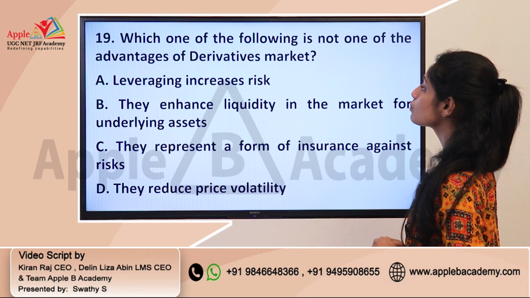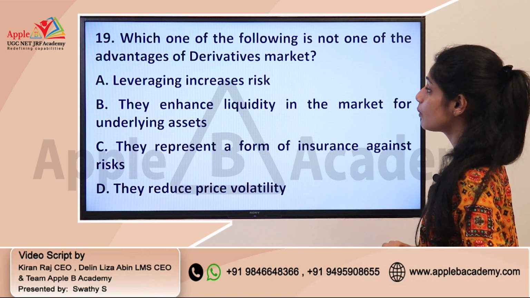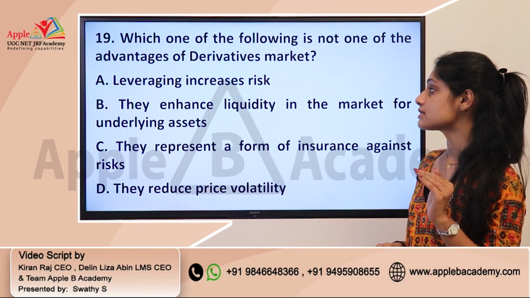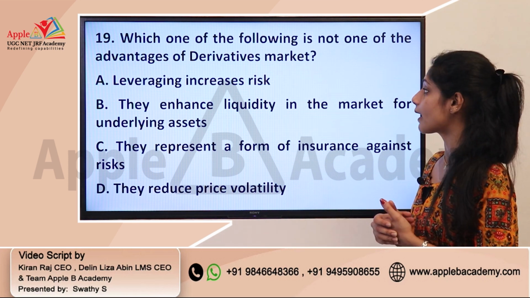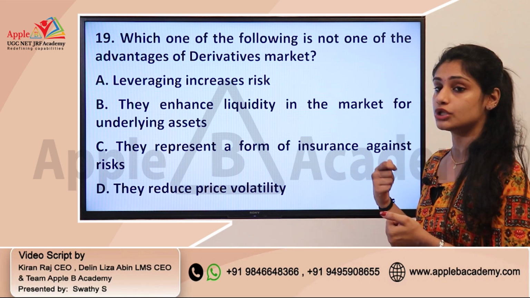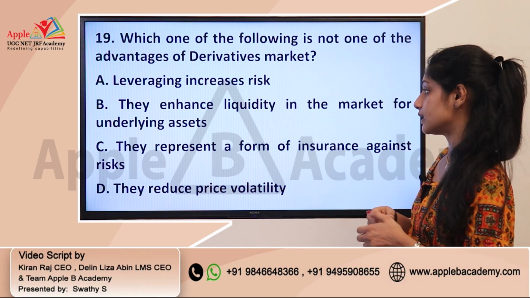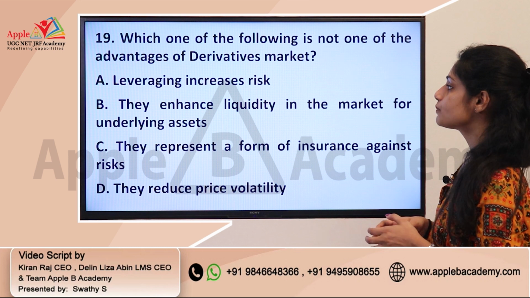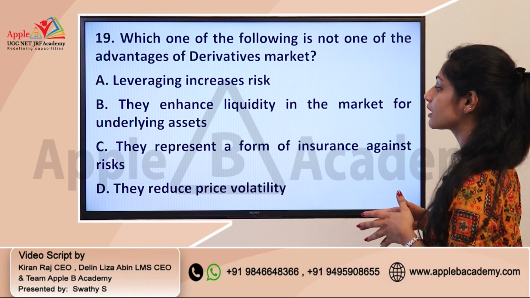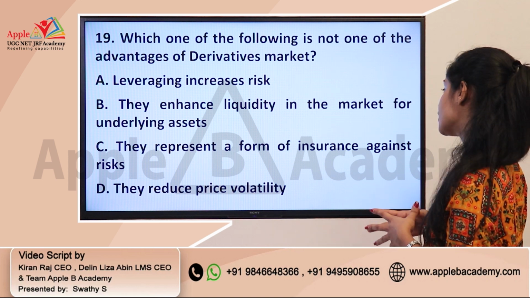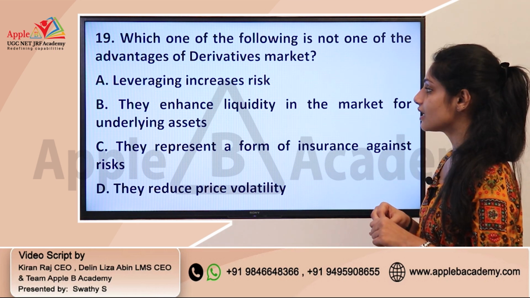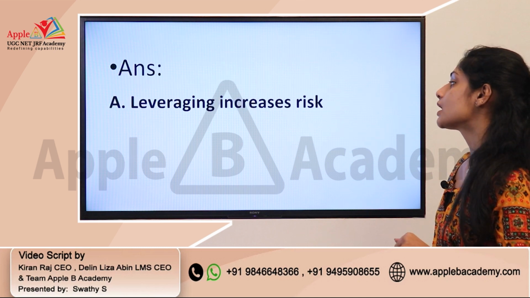Question number 19, which one of the following is one of the advantages of the derivatives market? This particular area deals with business finance, and it is about the derivative market and the capital market. Here you need to identify which is not an advantage, so you need to identify the drawback or disadvantage connected with the derivative market. Option A, leveraging increases risk. Option B, the enhanced liquidity in the market for the underlying asset. They represent a form of insurance against risk. They reduce price volatility. So the only disadvantage which you can identify here is option A, that is leveraging increases risk.